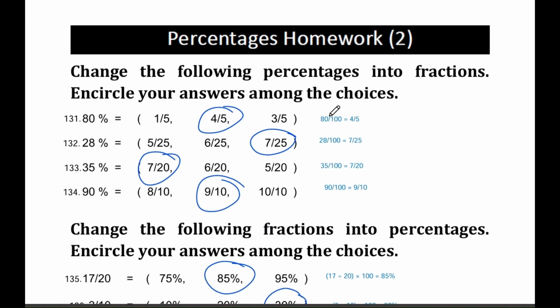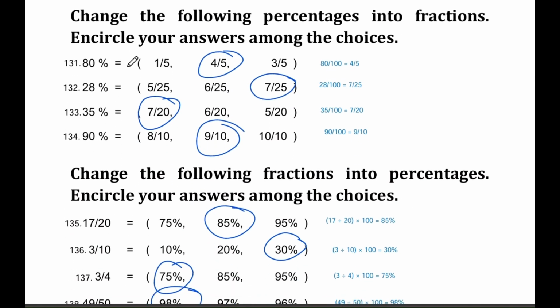Question number 131. Convert 80% to a fraction. The options are 1/5, 4/5, and 3/5. The correct answer is 4/5. 80% can be written as 80 over 100, which simplifies to 4/5. Question number 132. Convert 28% to a fraction. The options are 5/25, 6/25, and 7/25. The correct answer is 7/25. 28% is the same as 28 over 100, and that simplifies to 7/25.